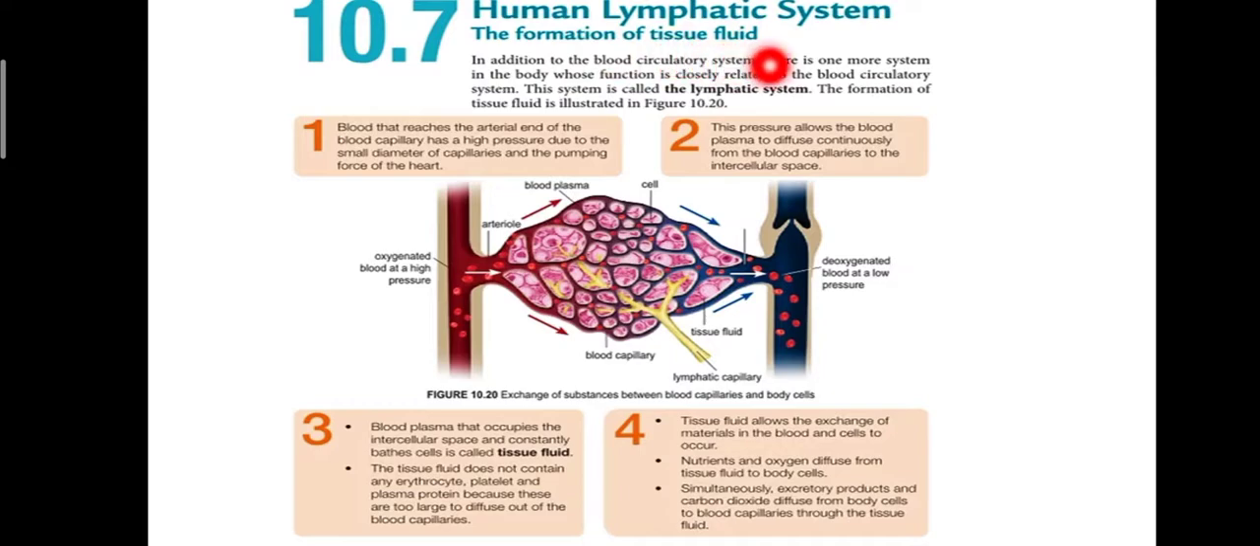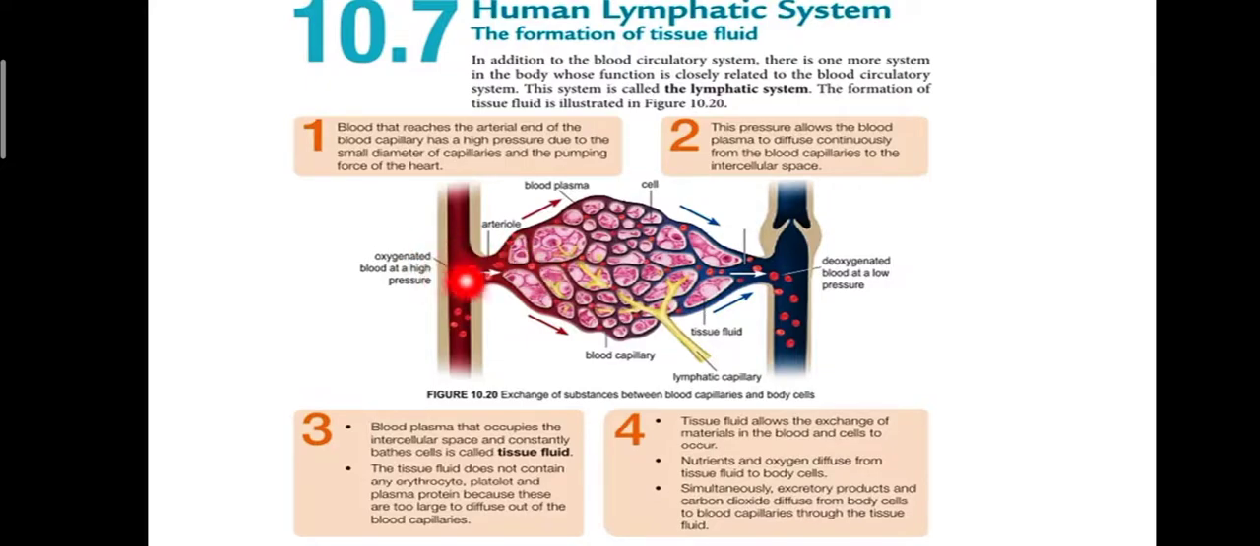Apakah itu tissue fluid? Okay, look at here, number 1 here. If this is our artery, artery contains oxygenated blood at high pressure, due to the pumping of the heart. Blood that reaches the arterial end of the blood capillary has a high pressure due to the small diameter of the capillaries and the pumping force of the heart. So bila dari artery pergi arteriole, lepas itu pergi blood capillary, of course dia punya diameter semakin kecil. So the pressure pun semakin tinggi.